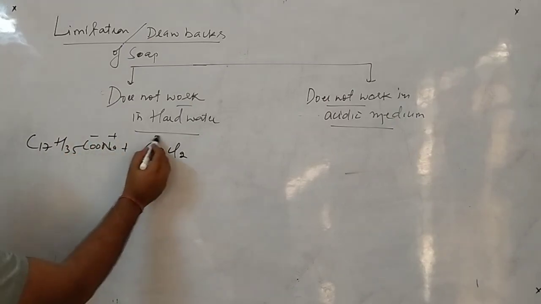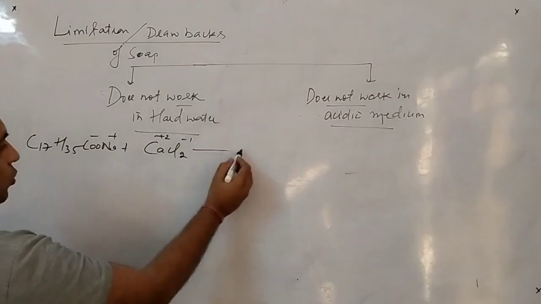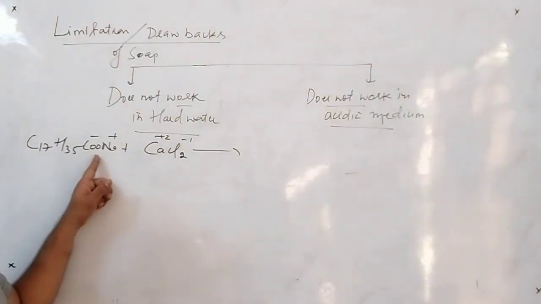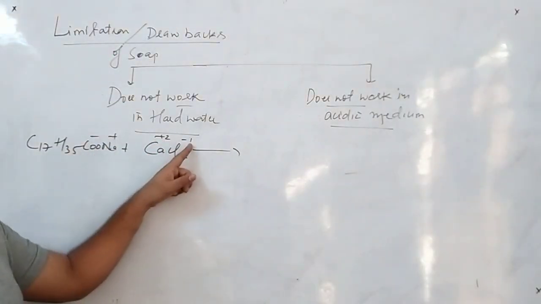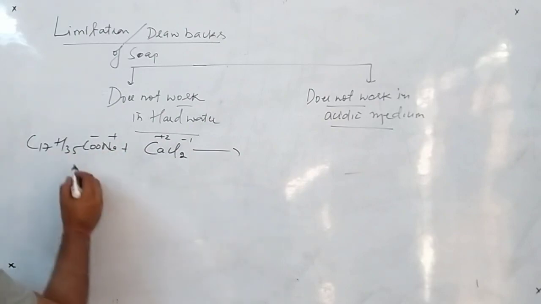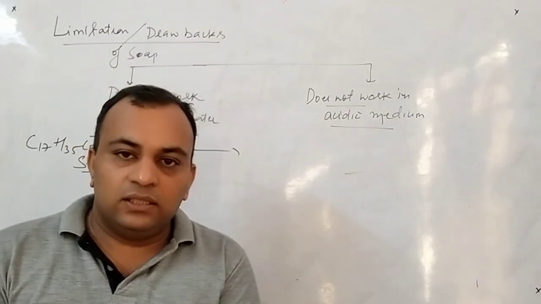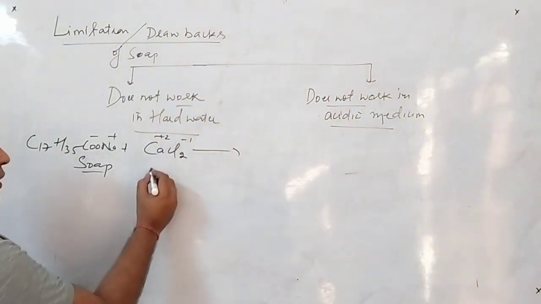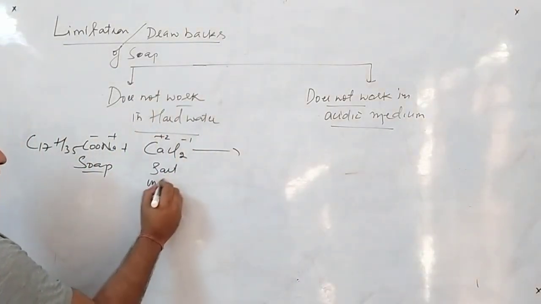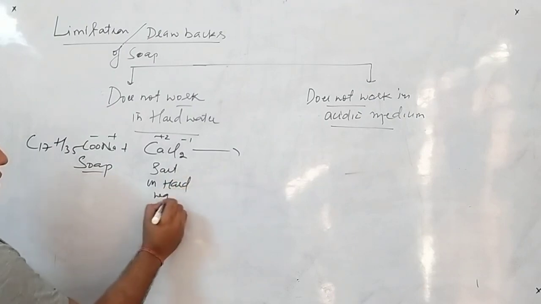This is negative, positive, +2, -1. So what happens, beta? These negative ions will go to this positive ion, and this negative ion goes to this positive ion. So you can see there is an interionic attraction between the oppositely charged ions of the soap and the salt present in hard water.